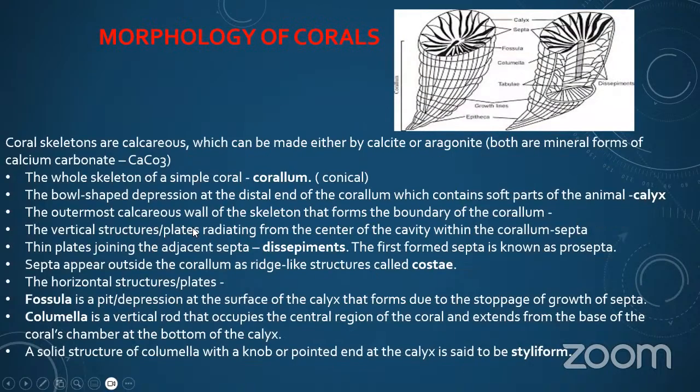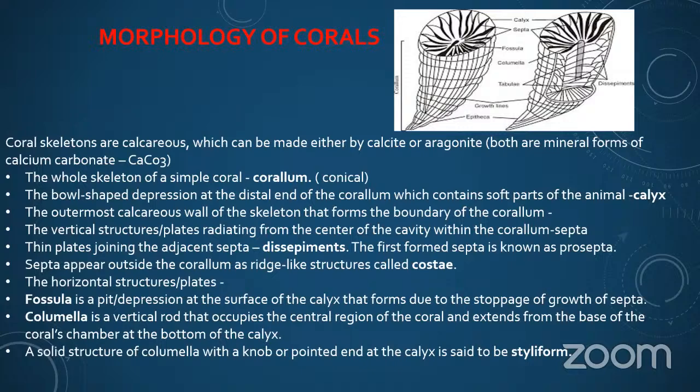The vertical plates radiating from the center of the cavity within the corallum are the septa. The thin plates joining adjacent septa are dissepiments.